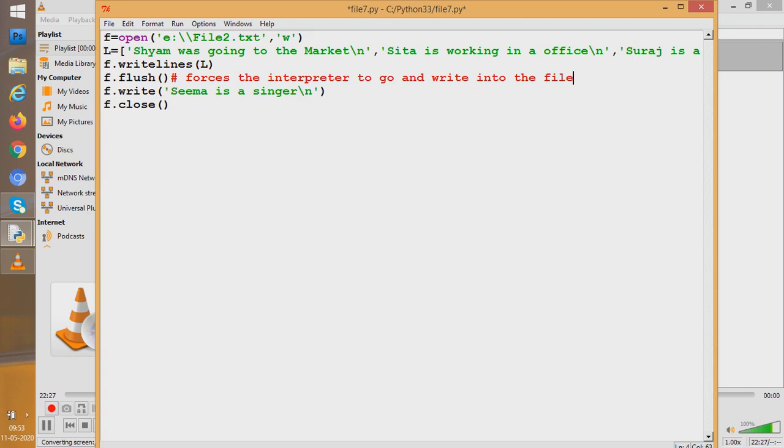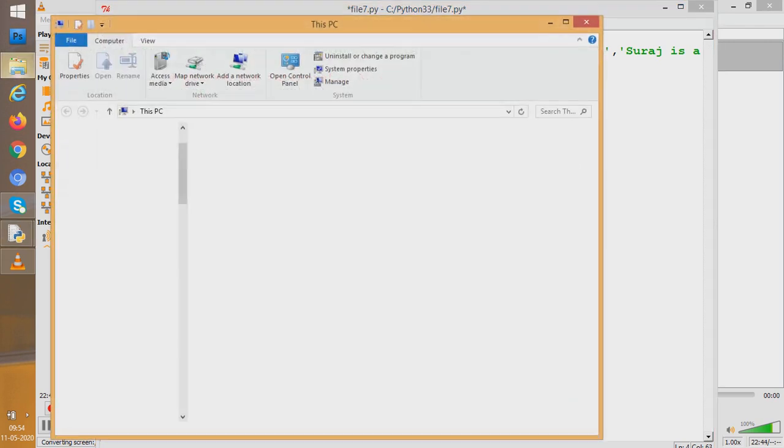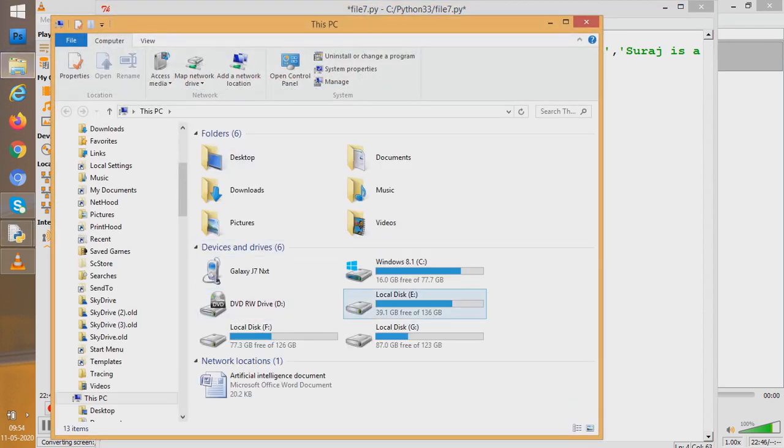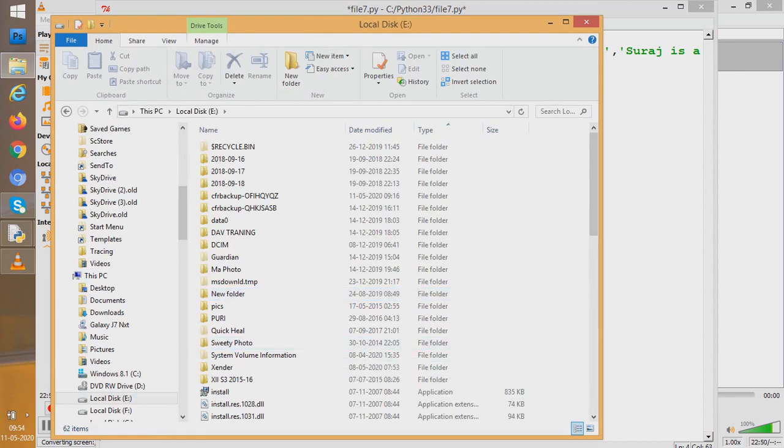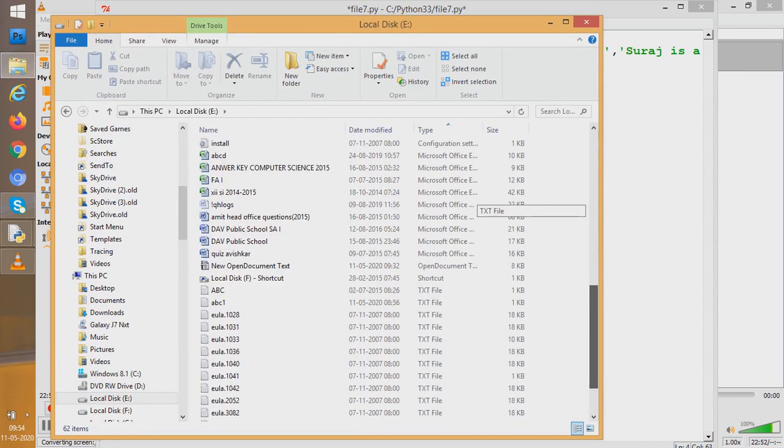To read things from a file which has already been created, we have to again use a Python program. What we normally do is open the file manually and read things. I would go here and open the E drive. So this is all manual; I'm clicking the mouse, going to the file and reading it.